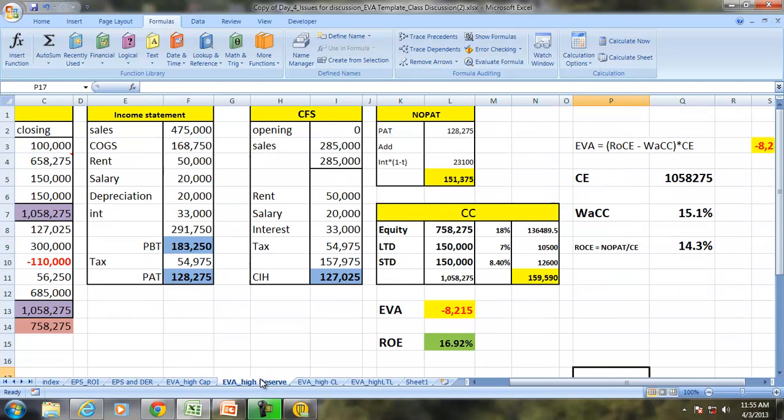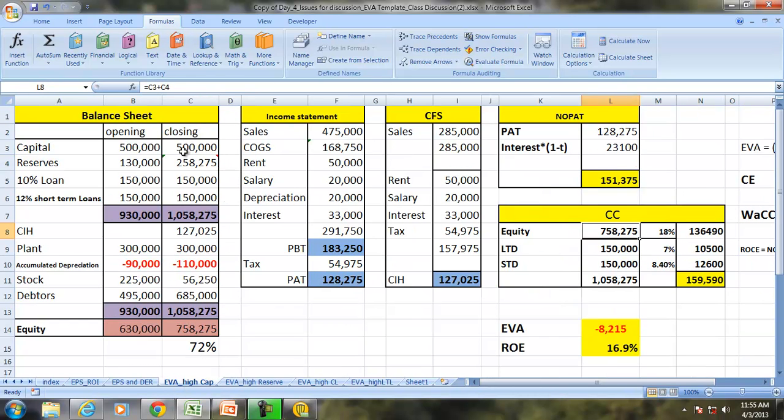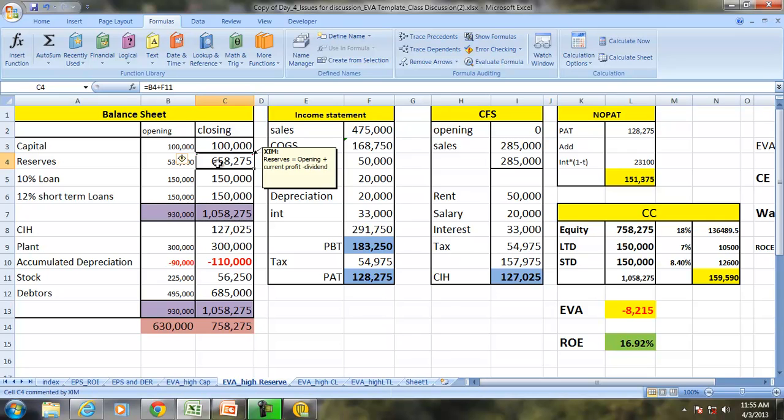Let us see this balance sheet. In this case, the equity is same, but capital is only 100,000, whereas the reserves are 658,000. A significant part of the equity is in the form of reserves. So in this case, reserves is only 258,275, whereas in this case it is high reserves. That means the business is funded by own profits, but the equity is same.